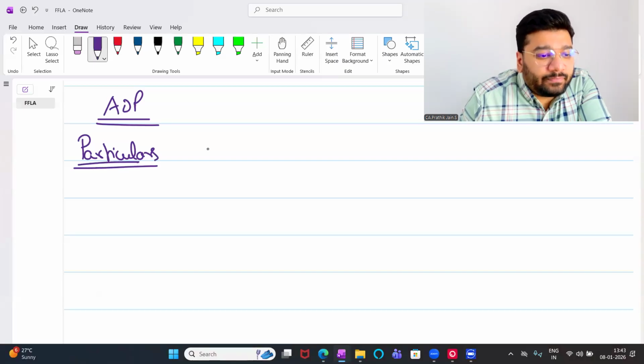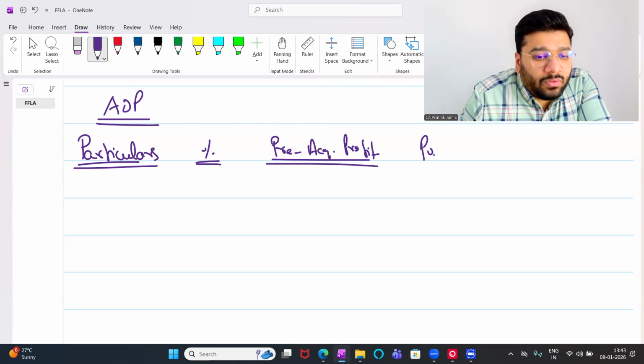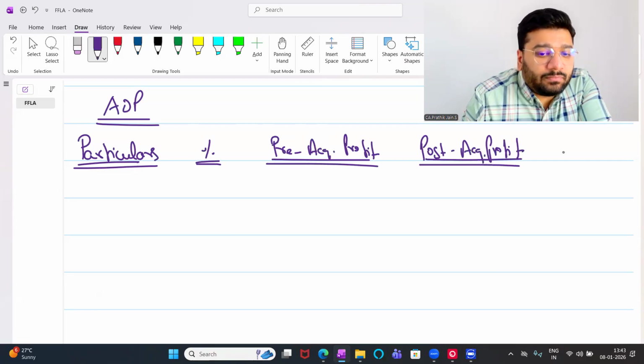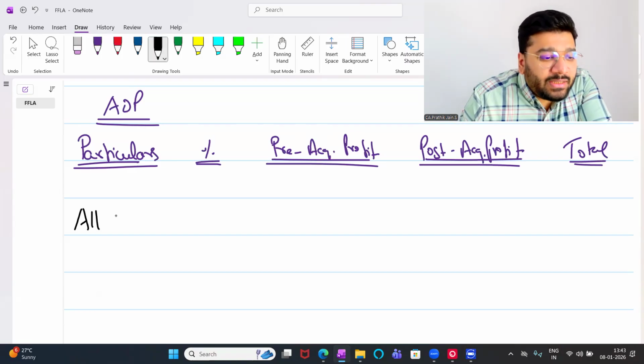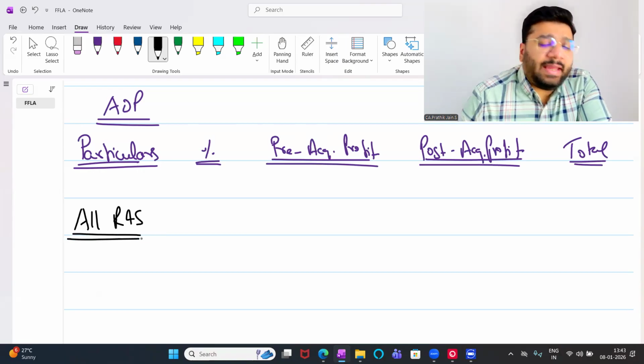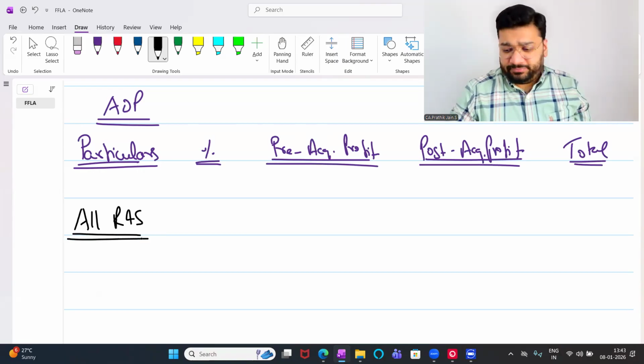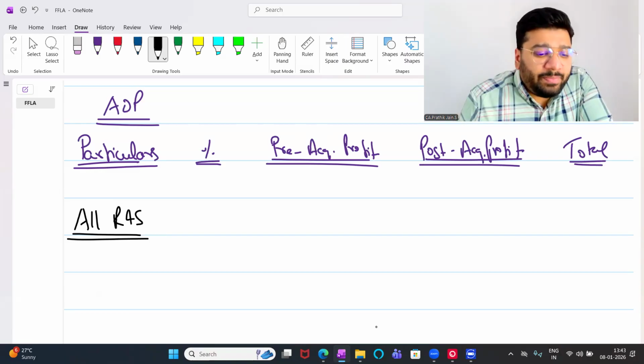Particulars, percentage, pre-acquisition profit, post-acquisition profit, total. Below that, all reserve and surplus. Any particular reserve and surplus can we skip here? No. What is the pre-acquisition profit, people?